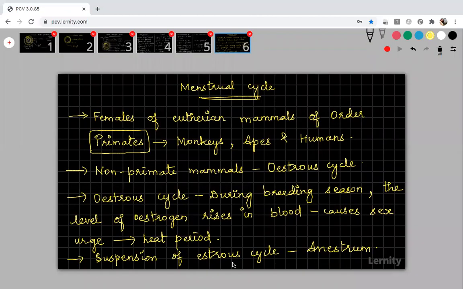And suspension of estrous cycle. Suspension means the particular period of time when the estrous cycle will not be lasting, and that period is called as anestrum. Anestrum. This is A.